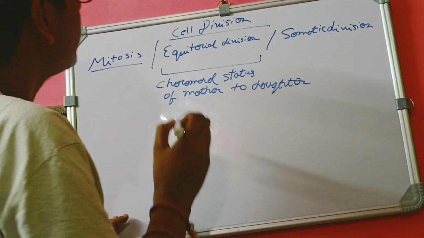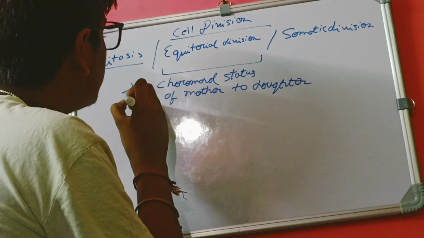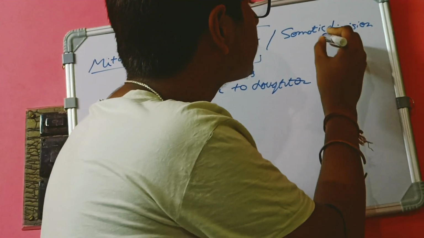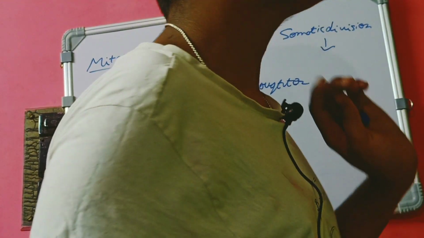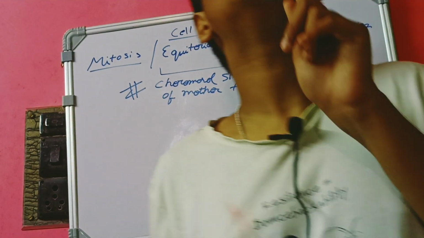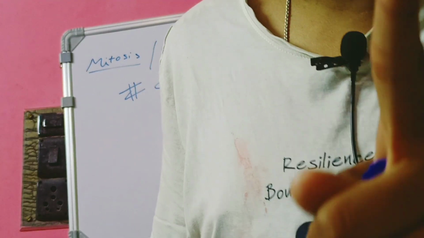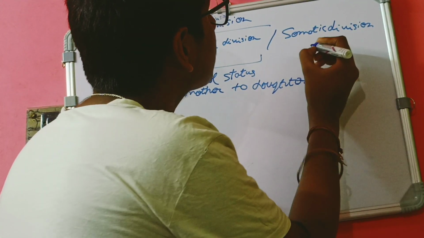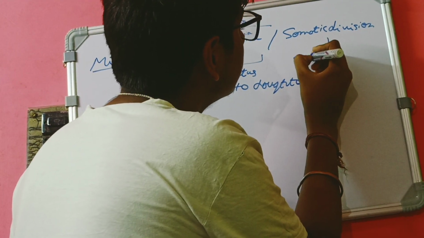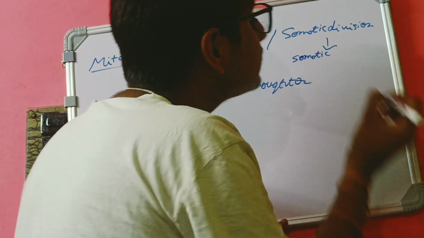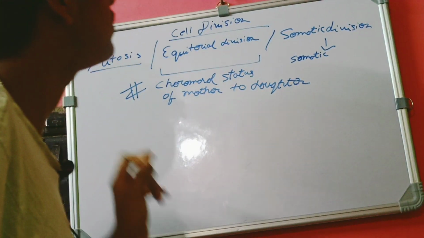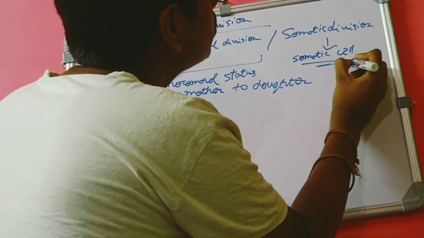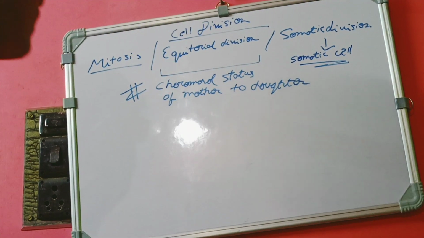That is why it is known as equatorial division. And next, why is it called somatic division? Because it is not happening in a germ cell or a reproductive cell. Then it is forming a somatic cell. This type of division is formed in the somatic cells of our body, so that's why it is called somatic division.